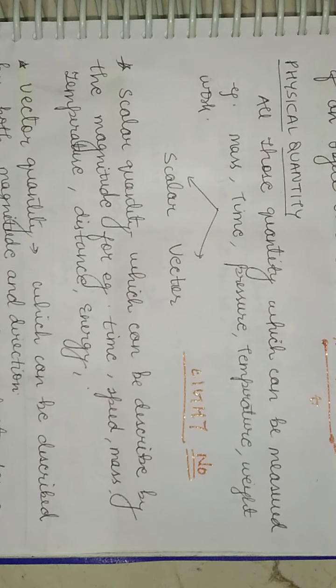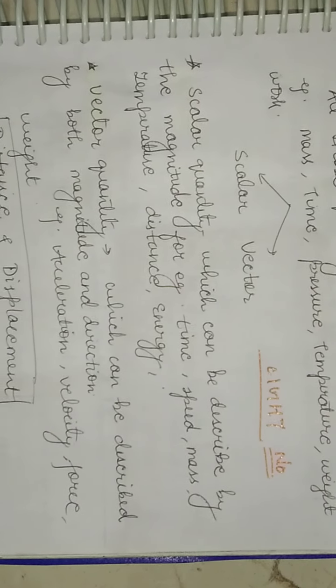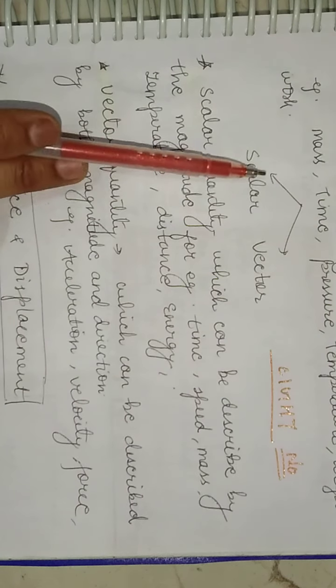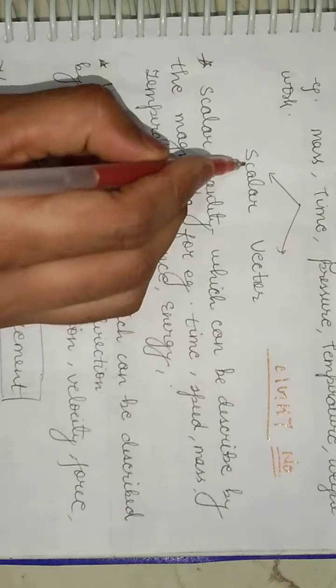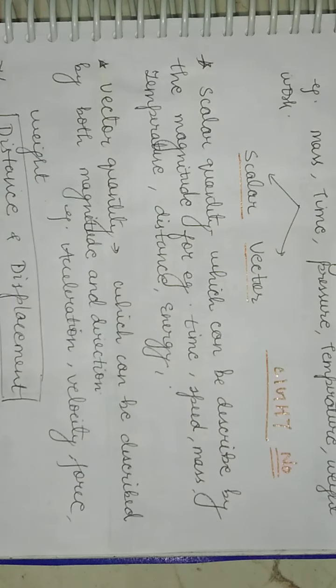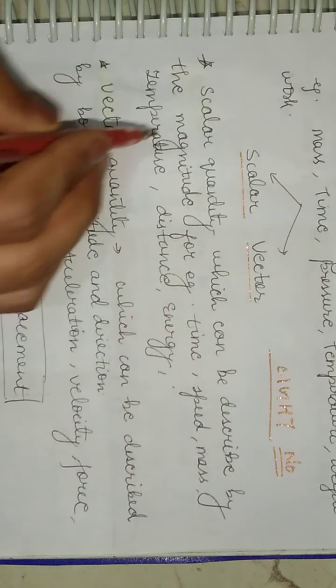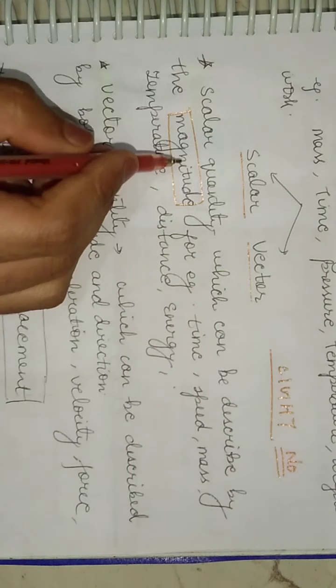Now students, coming on to the next thing, that is again very important. See, basically talking about physical quantities, we have two. Fine, we have two types of physical quantity. The first one you can see here is the scalar, another one is the vector. Now, what do we mean by the scalar quantity? It is a quantity which can be described by the magnitude, right? Which can be described by the magnitude.